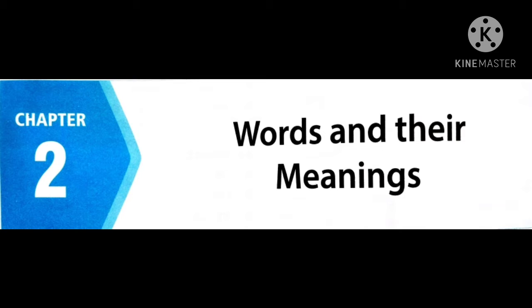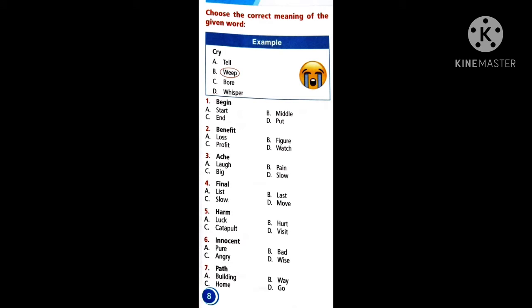Okay, so let us start our meanings, how to find the meanings. If you see the first one, can you see? Then an example is given, a picture of a person crying. So cry, the other word is weep. Weep means to cry.